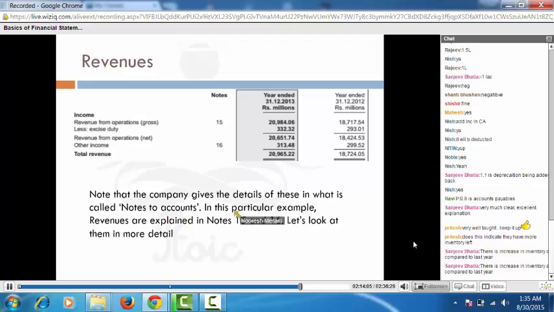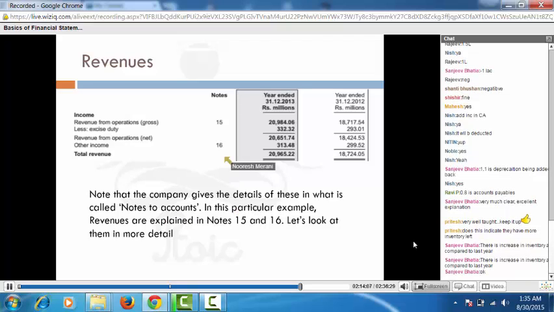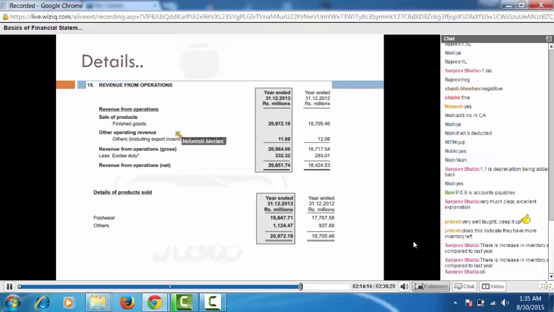All right. Let me just take you through. So the revenues here, this is the number which is shown here in the revenues. Now this is how the notes look like. So whenever you click on the notes and you go to the notes, you will get this, which is the detailed explanation of what exactly is coming in that number which the company is giving you. So the company gives you the complete breakups.